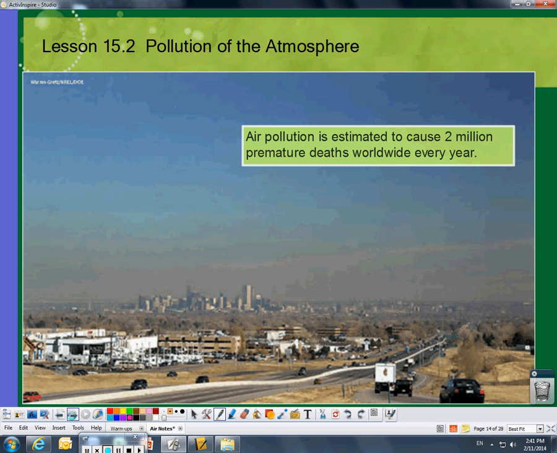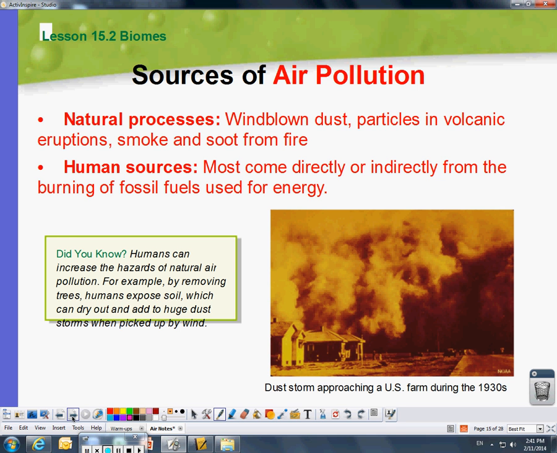All right, pollution. Yay! Types of air pollution. There's the natural, which is the wind-blown dust and soot and smoke from fires, and the volcanic. This is how you have natural erosion. And then human sources usually come from burning the fossil fuels. We do this for energy. So when we get into our energy section, this is where a lot of the pollution source comes from.